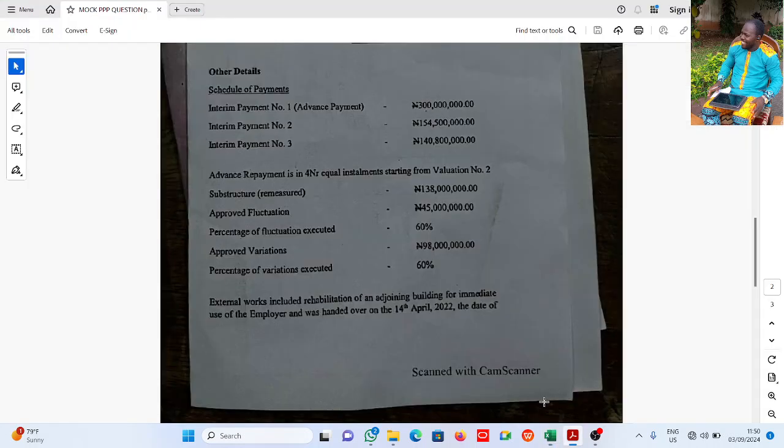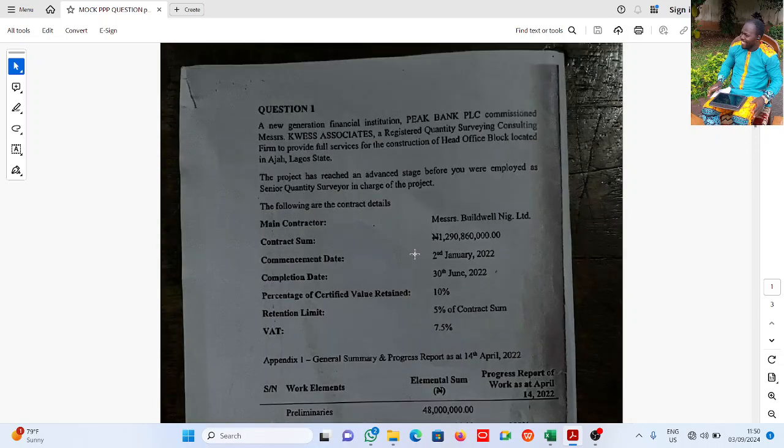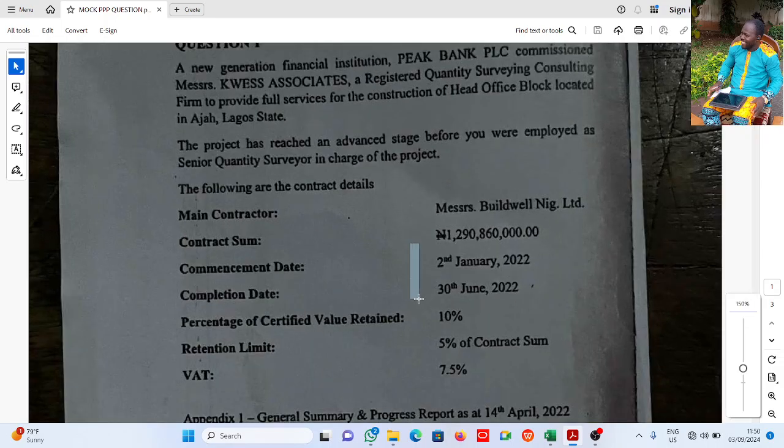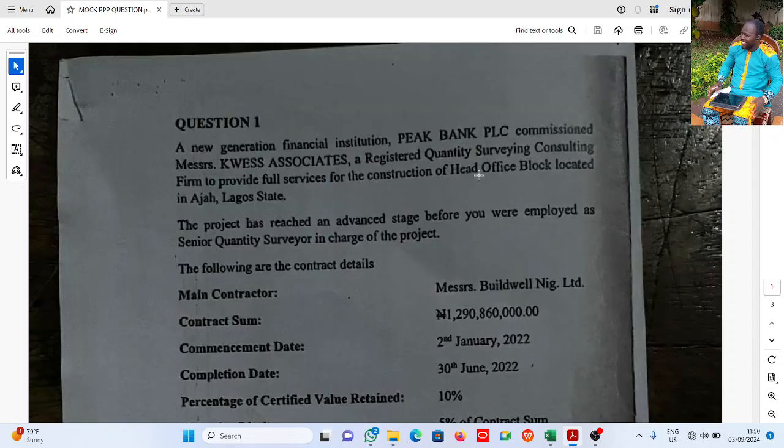All right, now let's look at this question. This is from the NIQS, of course, like we always do, we reference our videos to the Nigerian Institute of Quantity Surveyors test for professional competence exam, and this is one of them. As a matter of fact, this is a much more recent one. This is the mock exam for the Nigerian Institute of Quantity Surveyors membership refresher course exam, preparing for the next professional exam. I'll be using it to explain this particular concept.